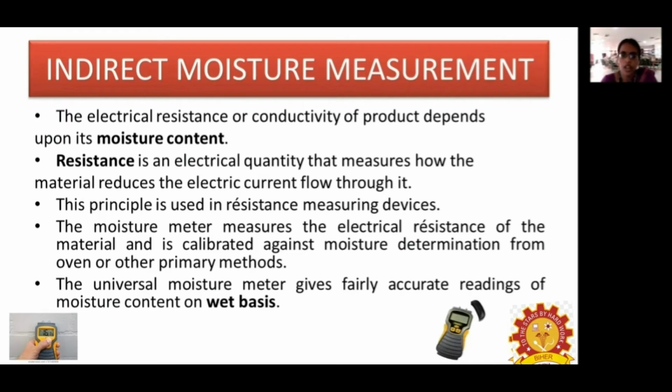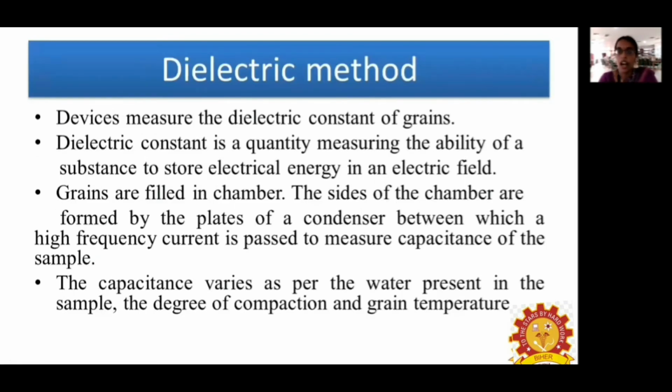The universal moisture meter gives fairly accurate readings of moisture content on a wet basis. The next one is the dielectric method, which measures the dielectric properties of the grains. The dielectric constant is a quantity that measures the ability of a substance to store electrical energy in an electric field. In this method, the grains are filled in the grain chamber, which is formed by a plate in between the condensers.